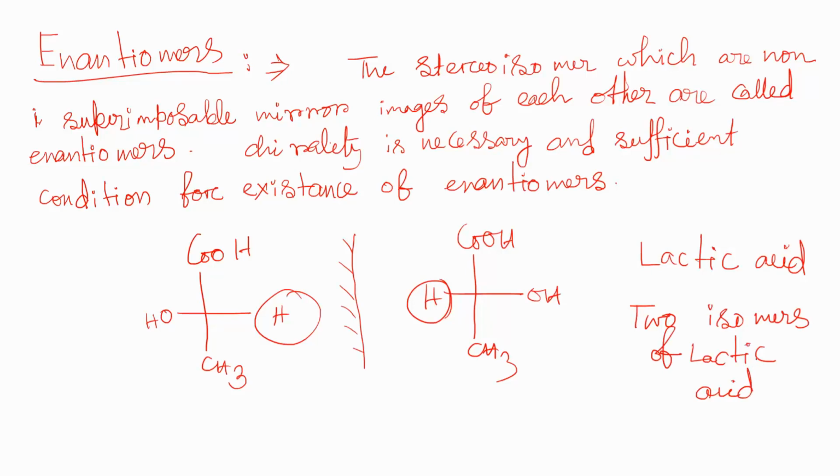Now, what are diastereomers? Stereoisomers are of two types: one is the enantiomer, another one is the diastereomer.